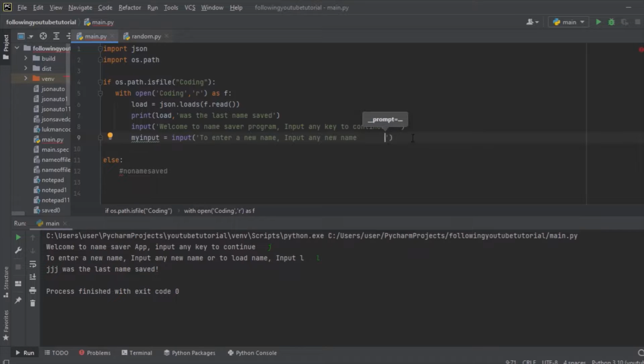So then right over here, that's for when we input our name, to collect the data for the name that has been inputted.